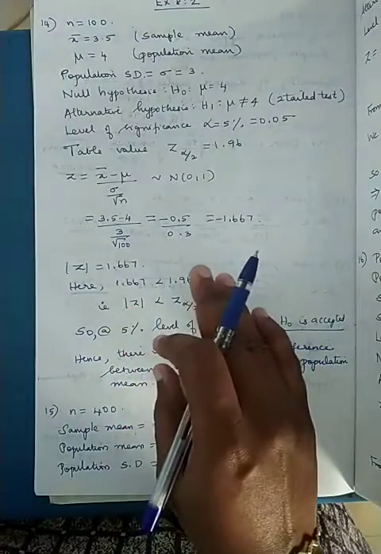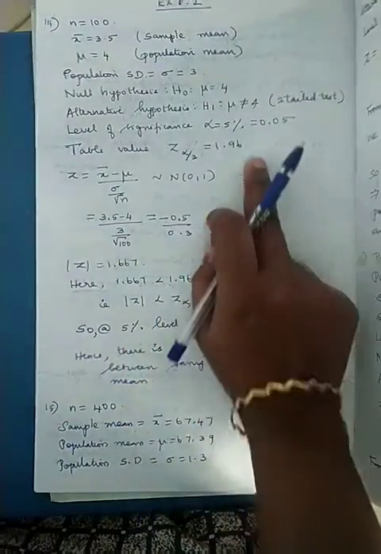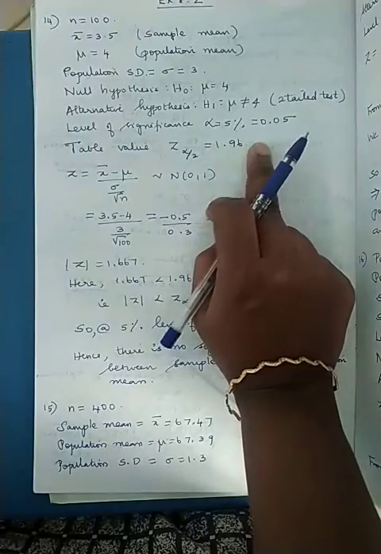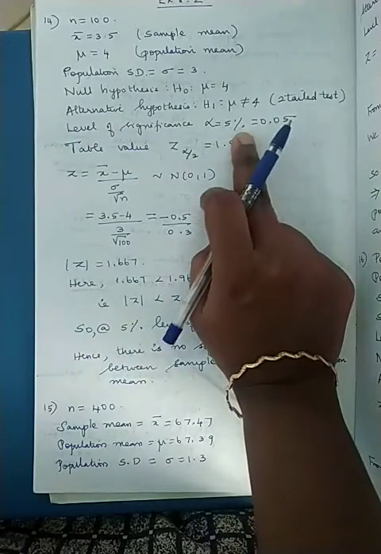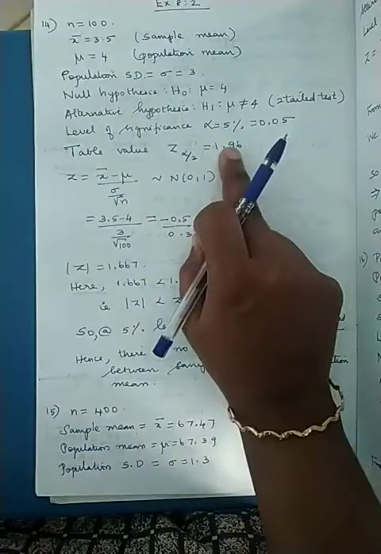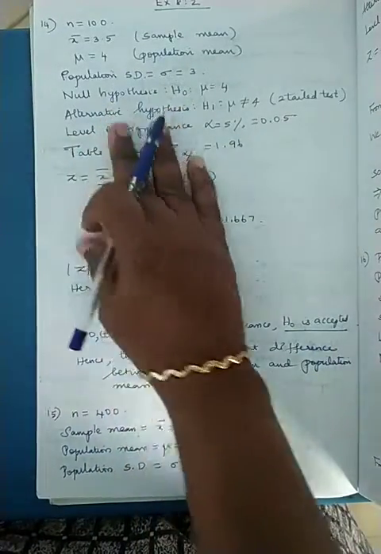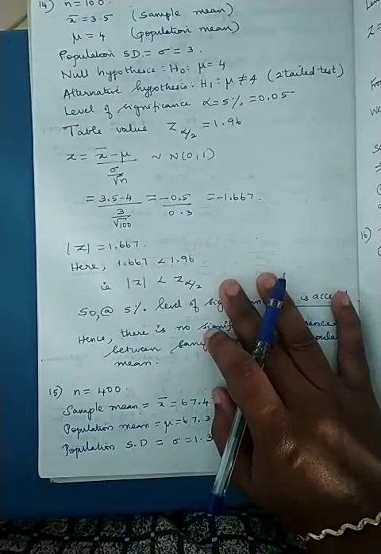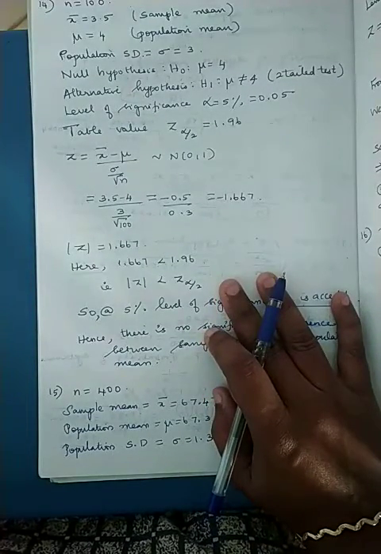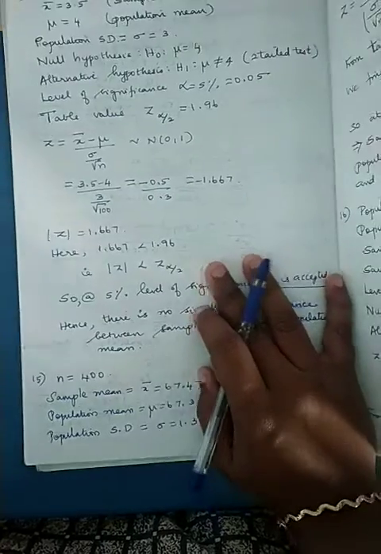So this is comparatively very easy. The only thing is you have to remember this 1.96 or the table values, and then you can proceed. You can start writing the data. For writing the data itself you will be getting a mark. So you can very well attempt these types of questions even if it is not from the book. Even if it is a creative question, you can very boldly start answering.